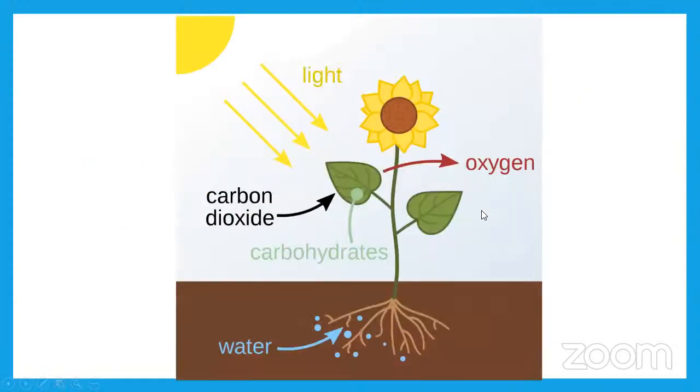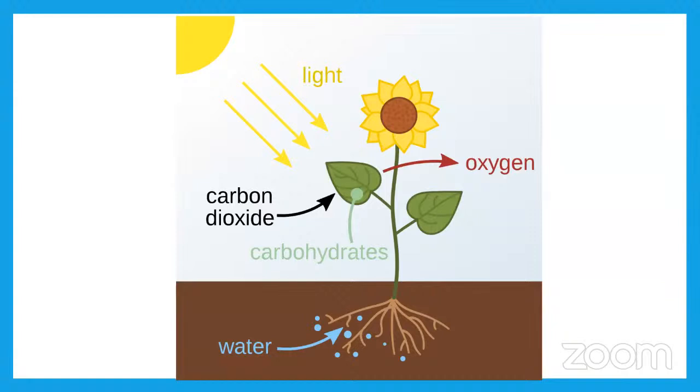Okay, see here, what are the elements or substances used by plants here? You can observe here in the picture, water is taken by the plant. Carbon dioxide is also entering into the plant through stomata. Water is absorbed through roots from the soil.